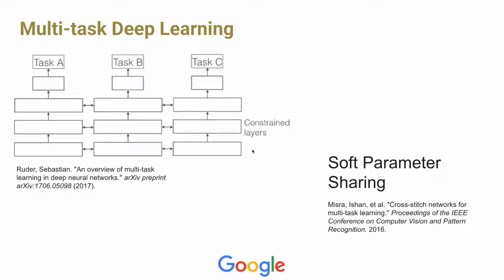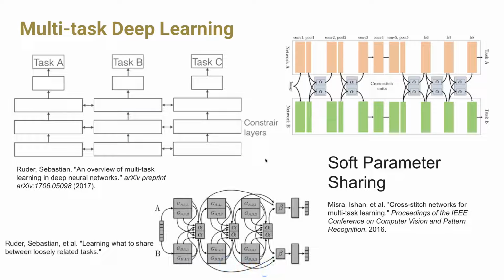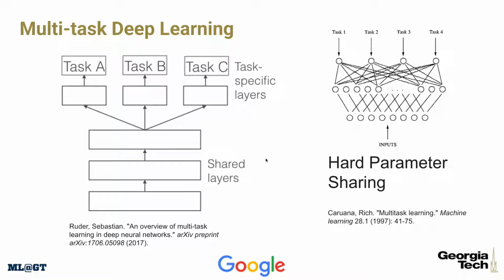Here we will discuss two current camps of multitask learning. The first is soft parameter sharing. This is where we take several independently trained networks and try to regularize the parameters between them to predict several tasks. An example of this is cross-stitch networks and sluice networks. However, in practice, these types of networks have issues as even more parameters need to be learned, making networks very large and complex.